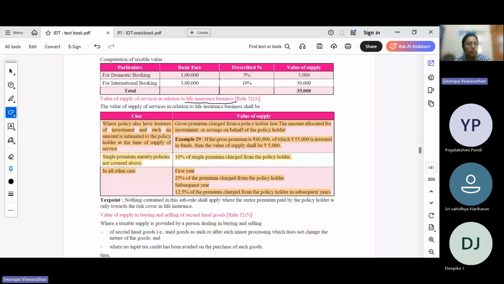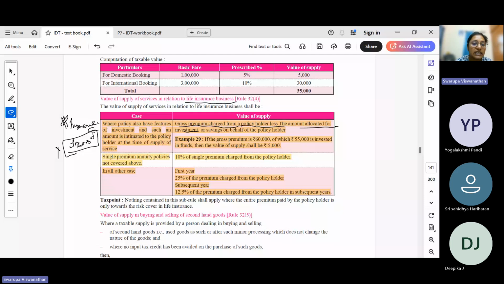If a life insurance policy has an investment angle also, then it is the gross premium charged from the policyholder less the amount allocated towards investment or savings, because the premium is taken towards the insurance service and for investment also. Investment money is kept outside GST, so we cannot charge GST on the investment amount. We need to calculate GST only on the insurance service. So from the gross premium, reduce the investment component, you will get the premium towards the insurance service, and on that premium we will charge GST.